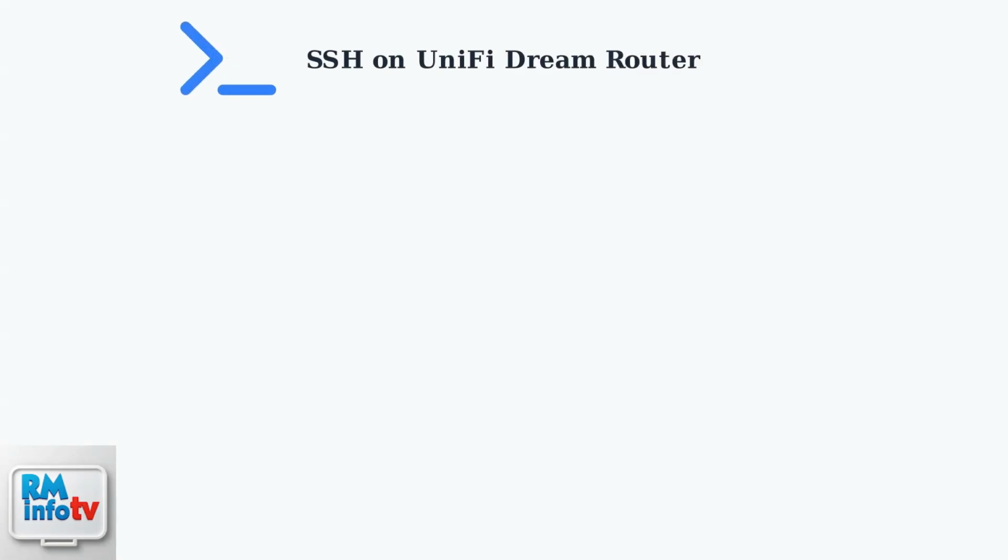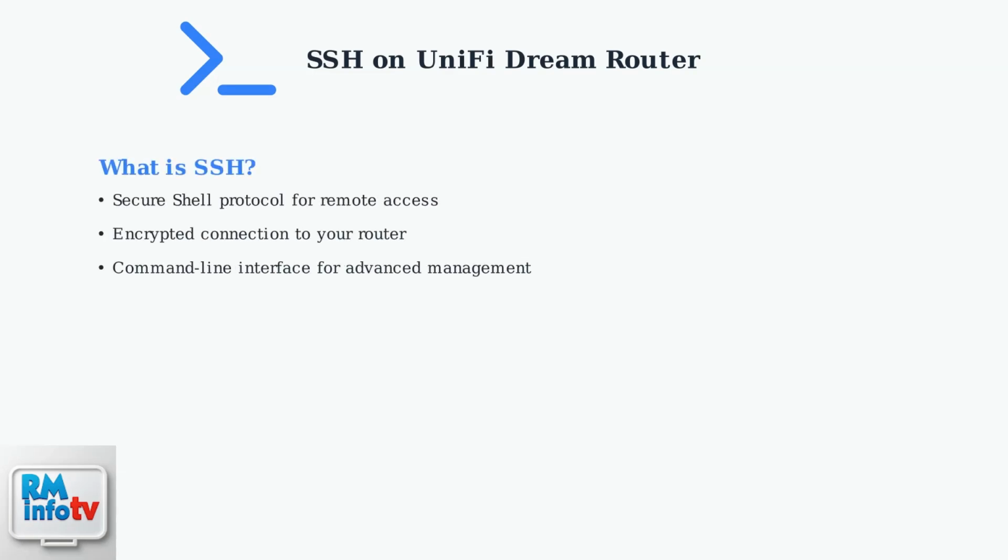SSH, or Secure Shell, provides a secure way to remotely access and manage your UniFi Dream Router. It's essential for advanced tasks like manual firmware updates and troubleshooting. SSH is a network protocol that creates an encrypted connection between your computer and the UniFi Dream Router, allowing you to execute commands and manage the device remotely through a command line interface.